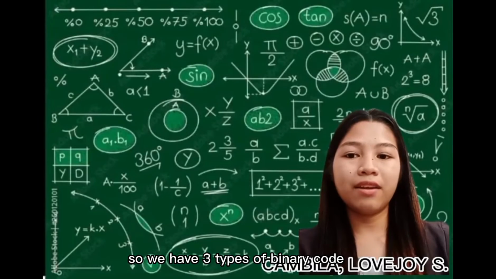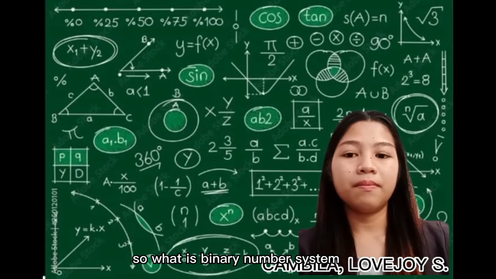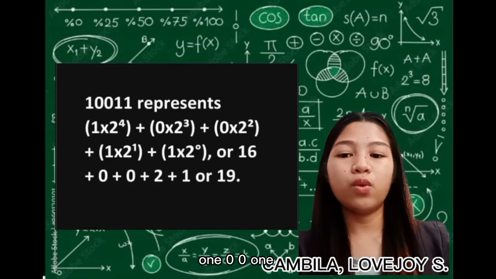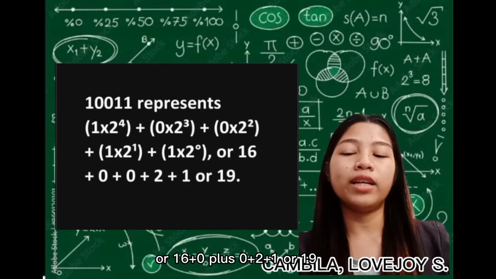So we have 3 types of binary code, which are binary number system, binary file, and binary digit, or bit. So what is the binary number system? The binary number system works the same way as the decimal number system. For example, 10011 represents 1 times 2 to the power of 4, plus 0 times 2 cubed, plus 0 times 2 squared, plus 1 times 2 raised to the power of 1, plus 1 times 2 to the 0 power, or 16 plus 0 plus 0 plus 2 plus 1, or 19.